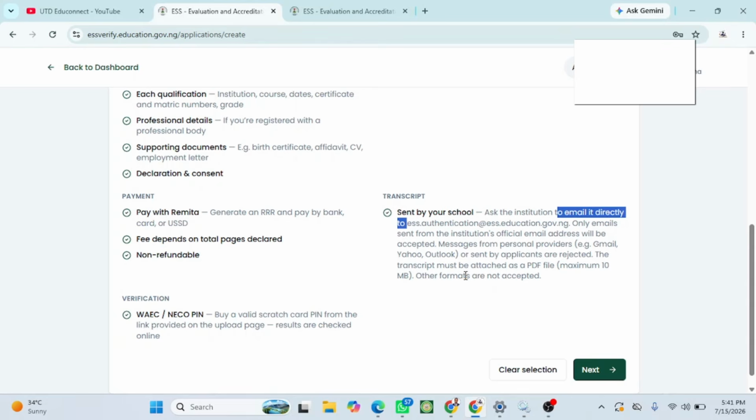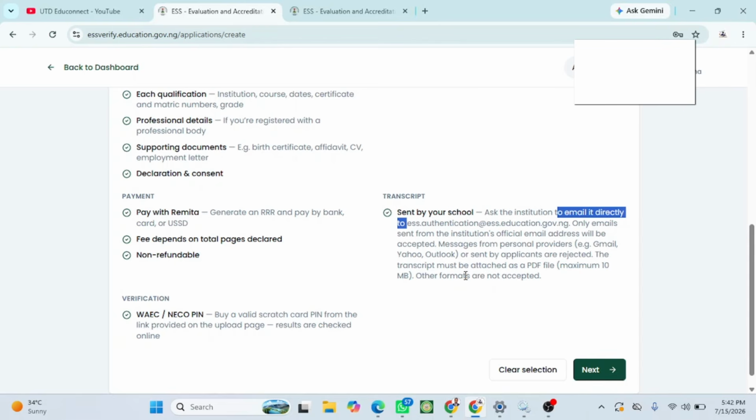So for this transcript request, you are not just uploading your transcript like that. You need to visit your university registrar or academic affairs office and request that they send your official academic transcript directly to the Federal Ministry of Education official email. I'll also share the email address in the video description. The ministry requires this because they need to verify that your academic transcript is authentic and officially issued by your institution. They do not rely on a copy you uploaded alone. The transcript must be sent directly from your university for verification.